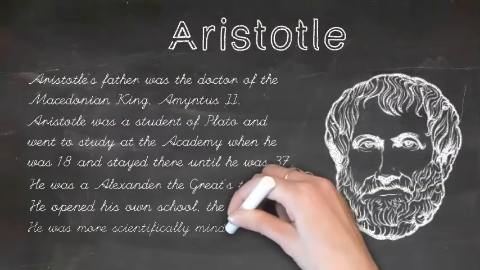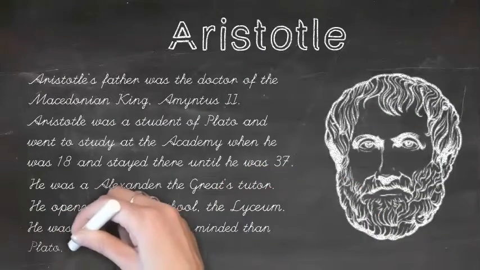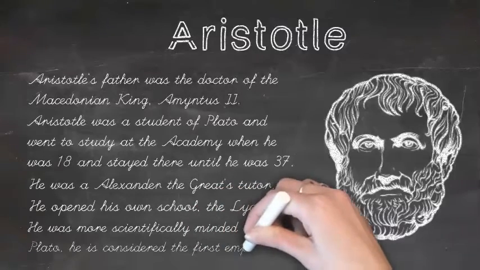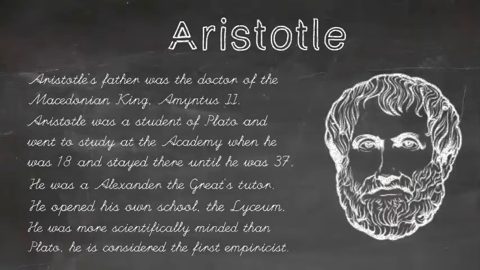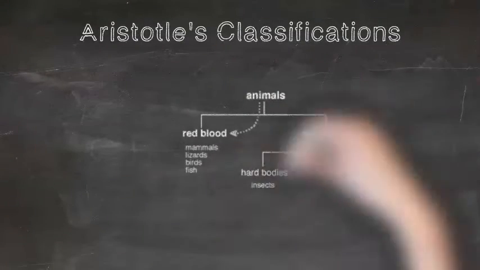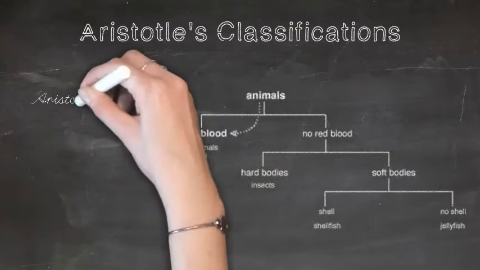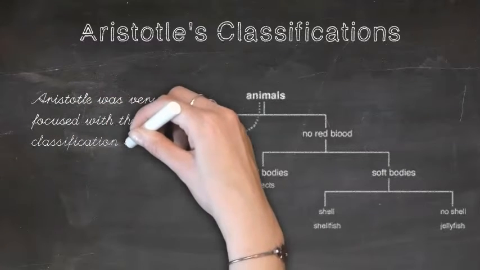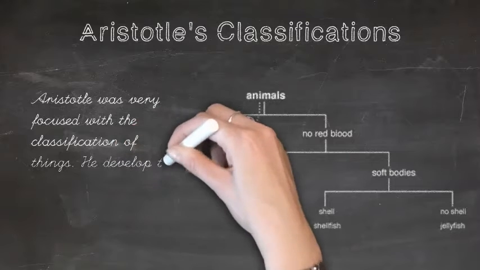Aristotle was more scientifically minded than Plato, and he is considered the first empiricist. Aristotle was very focused on classifications, so he classified a lot of things. He's well known for his classification of animals.